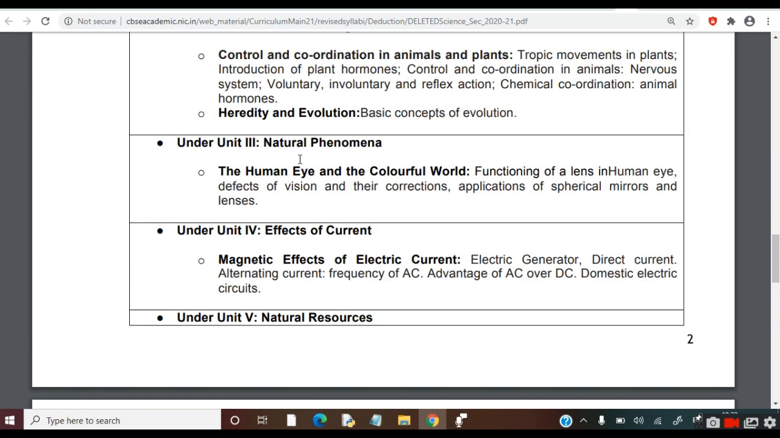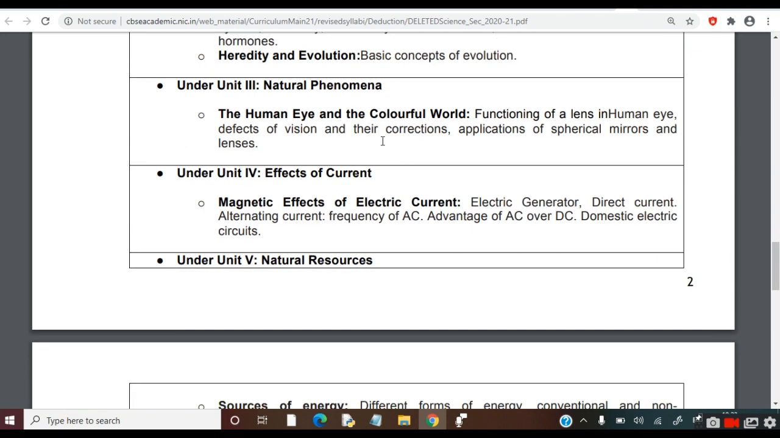Next, from unit 3, that is natural phenomena, the human eye and colorful world. Following topics are deleted: functioning of a lens in human eye, defects of vision and their correction, application of spherical mirror and lenses. From unit 4, effects of current. Following topics are deleted: generator, direct current, alternating current, frequency of AC, advantages of AC over DC, domestic electric circuits.